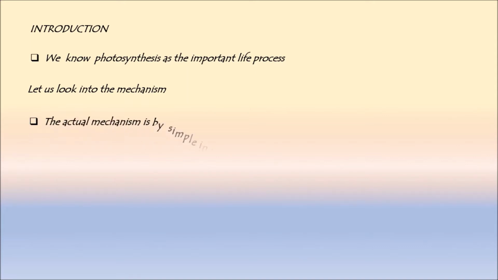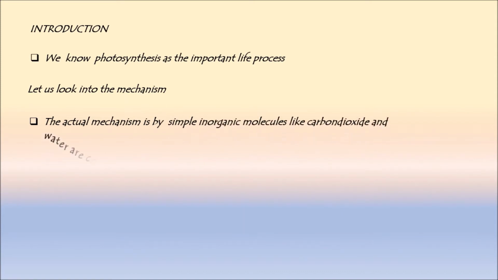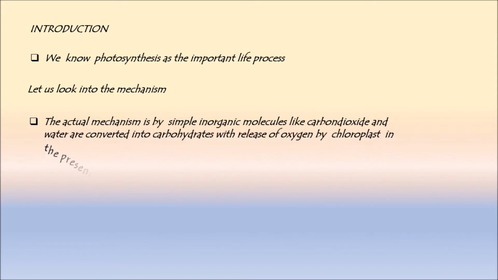The actual mechanism is that simple inorganic molecules like carbon dioxide and water are converted into carbohydrates with the release of oxygen by the chloroplast in the presence of sunlight. So this is a very simple mechanism here. The simple inorganic molecules like carbon dioxide and water are converted into carbohydrates with the release of oxygen by whom? By the chloroplast in the presence of sunlight.